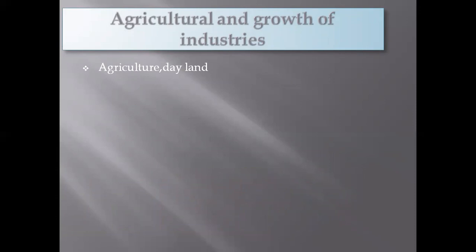In that Bangalore division, agriculture is the main occupation. So here we can see the land, it is very dry land, and this land is used for agriculture. The agricultural activity will start when the rain comes, at that time it will start. So it all depends upon the rain only.